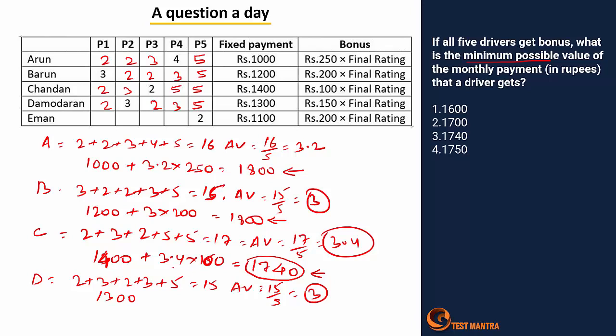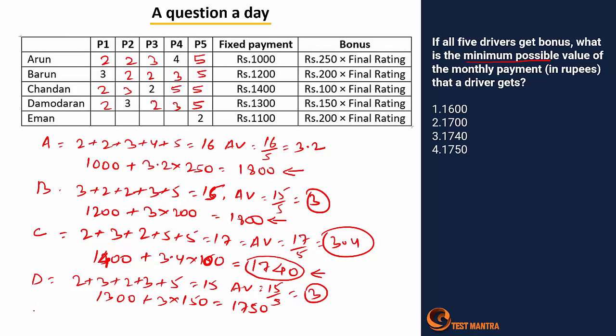So correct. So it's 340 plus 1400, 1740. Correct. And here 1300 plus 3 into 150. 1750 is the value available.